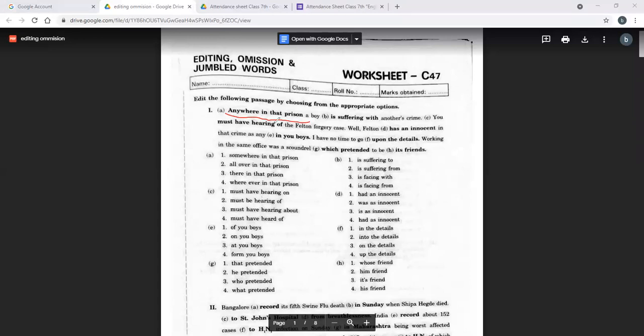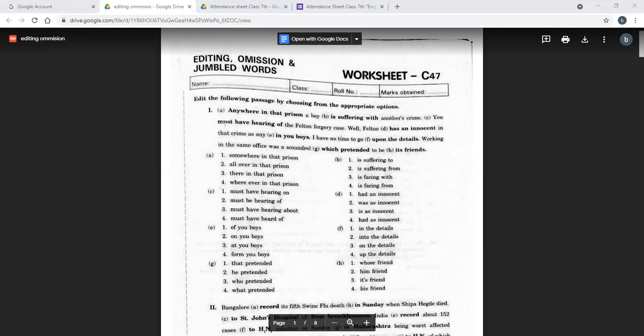You must have heard of the Felton forgery case. Well, Felton was an innocent in that crime as any of you boys. I have no time to go into the details. Working in the same office was a scoundrel who pretended to be his friend. Now what you have to see while doing it is, we'll see कि कहाँ से start होता है और क्या-क्या चीजें उसके अंदर चलती हैं, ठीक है?